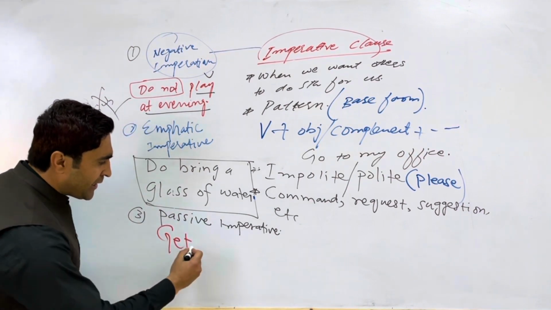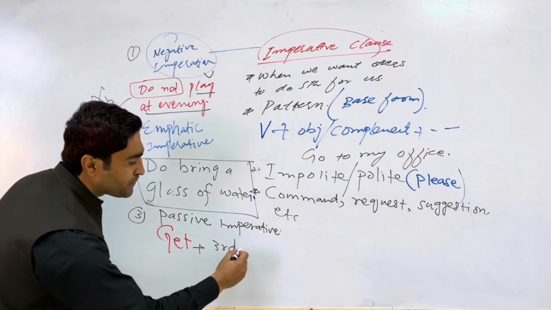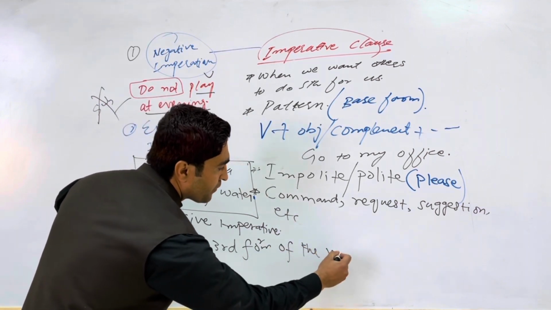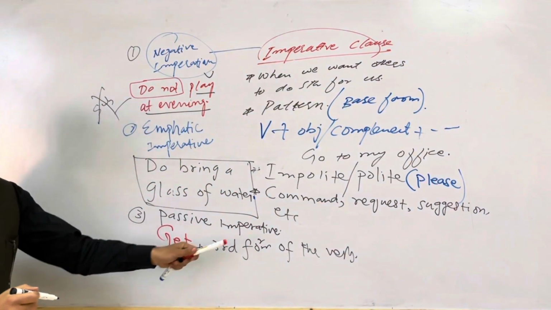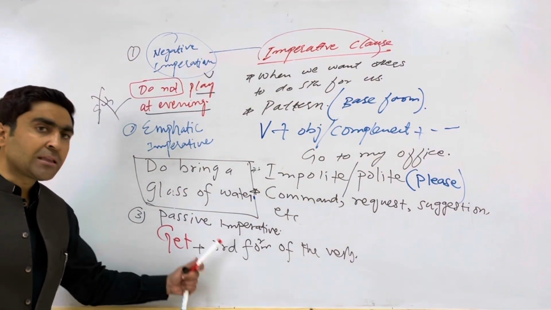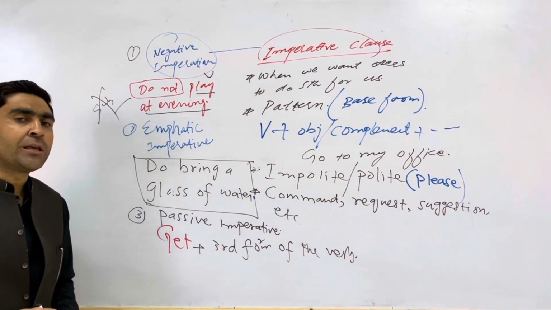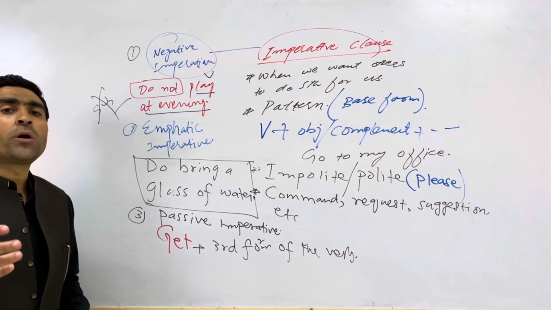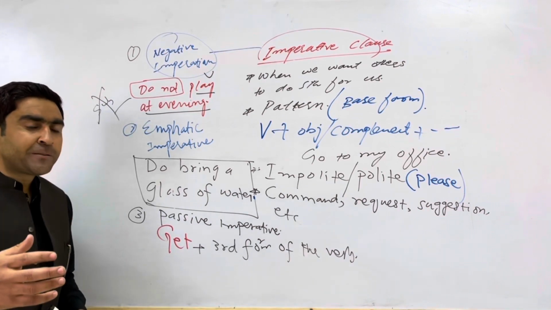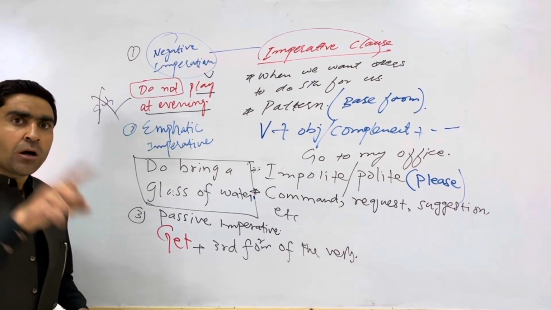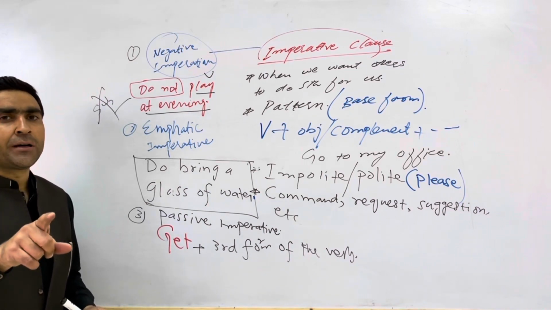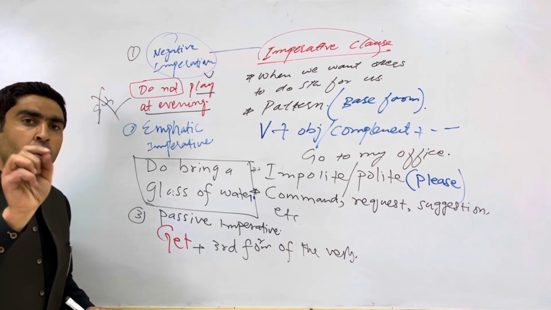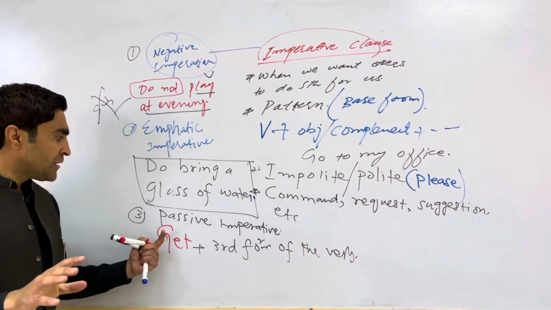For example, I get plus the third form of the verb. यहाँ पे get plus past participle or the third form of the verb. और यहाँ पे आप मुझे ये कहेंगे get vaccinated for example, get your work done. ठीक है, मैं आपसे कह रहा हूं कि आपका जो काम है वो किसी और से करें या किसी और से करवाएं. For example, ठीक है, get a glass of water brought. That's called the passive imperative.